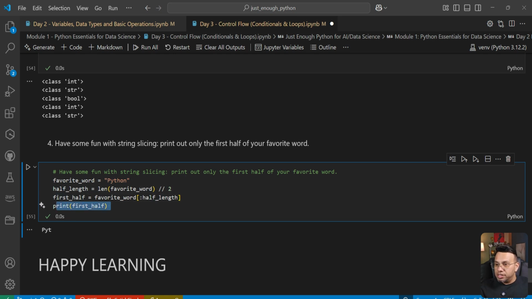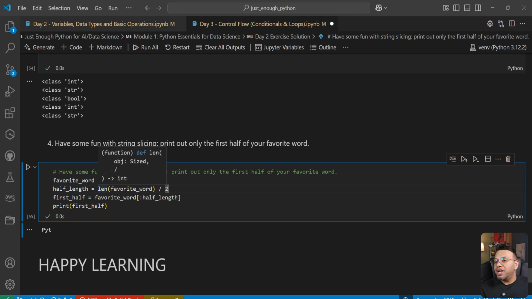Now let's look at this floor division, right? What's the difference between normal division and floor division? We were lucky that our string Python is of exact 6 length. And when you divide 6 by 2, you get a whole number because 6 is divisible by 2. So you get 3. But what if my word was Pythons? And then if you divide the length of this string, which is 7 now, by 2, you will get 3.5.